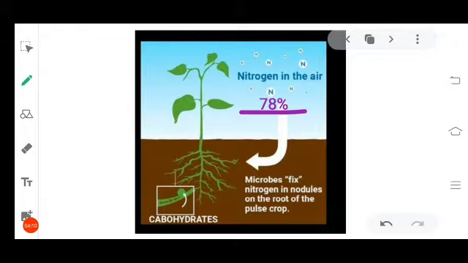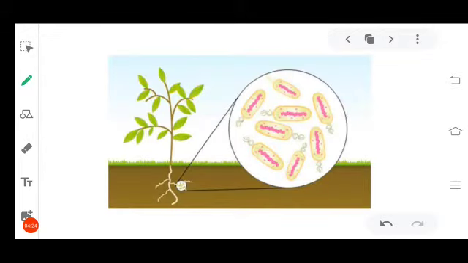Now, how the nitrogen gets into the soil to be absorbed through the roots? The help of microorganisms is very important here to fix the atmospheric nitrogen in the soil. The microorganisms like nitrogen fixing bacteria, here you can see the picture of nitrogen fixing bacteria. These live in the root nodules.